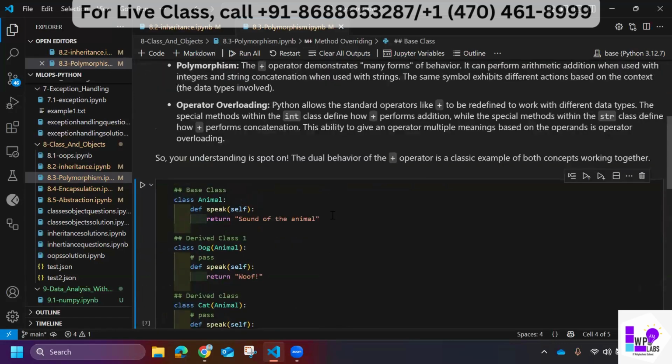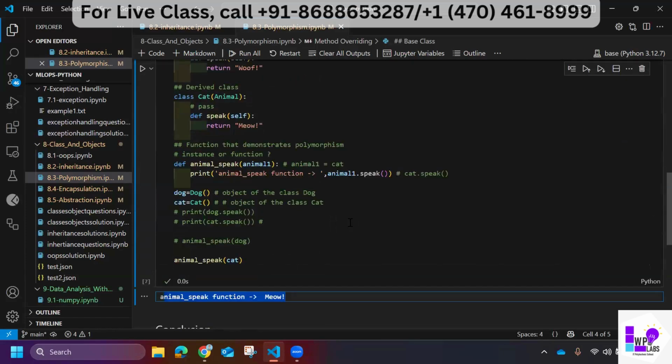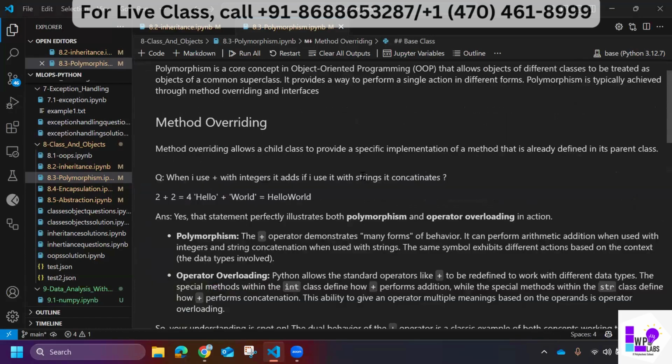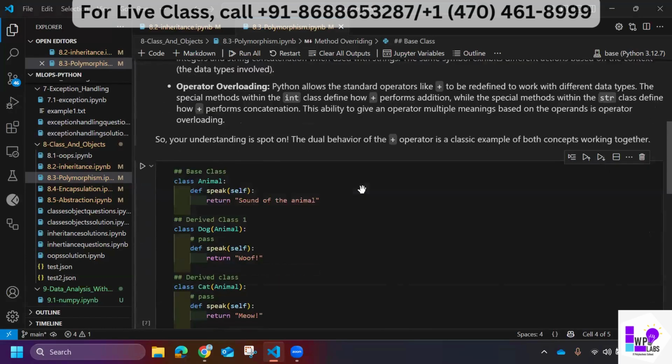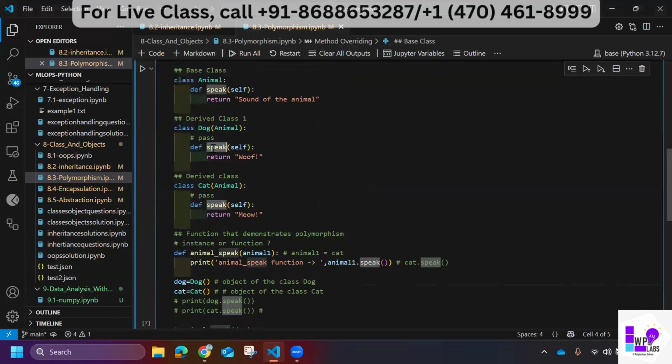Okay, so this concludes our polymorphism. I hope everyone got an understanding of what polymorphism is and how it behaves. So this speak function is behaving differently in different situations. That is what we are trying to demonstrate here.